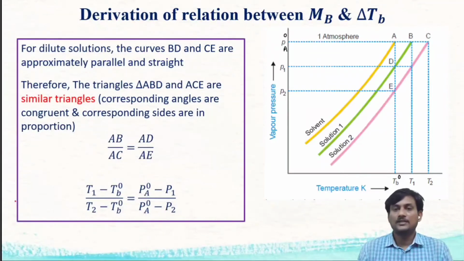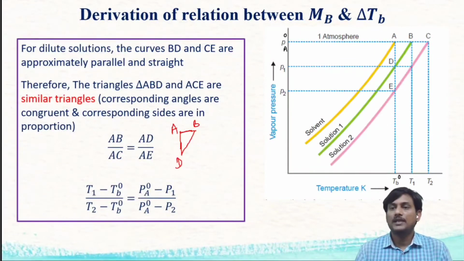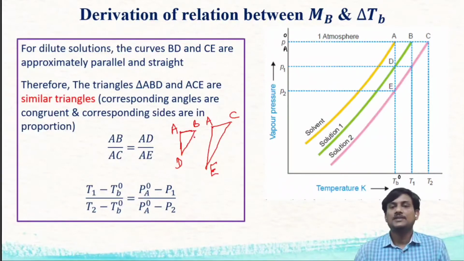Let us take the two triangles. The first triangle is ABD, and the next triangle is ACG. These two triangles are similar triangles.